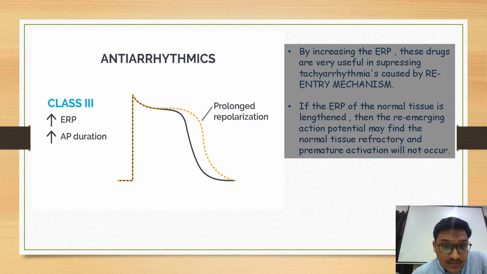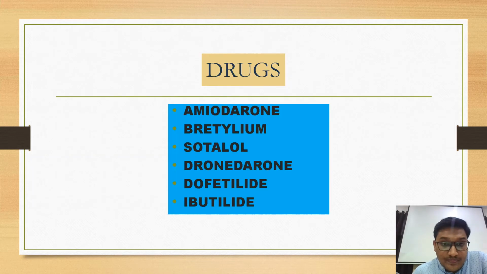As class 3 is acting on the potassium channel blocking, what will happen? Because of that there will be prolonged repolarization, which means there is an increase in the effective refractory period, and even the action potential duration is prolonged. By increasing this effective refractory period, there is suppression of the tachyarrhythmias, which are mainly caused by the re-entry mechanism. So these drugs are mainly used for re-entry arrhythmias. What are the drugs? Amiodarone, Bretylium, Sotalol, Dronedarone, Dofetilide and Ibutilide. This Sotalol also comes in the class 2 antiarrhythmic agents.